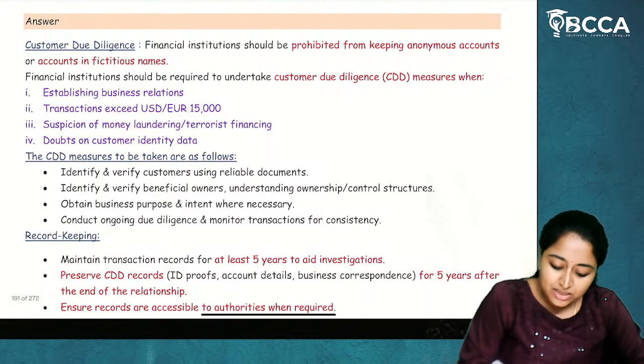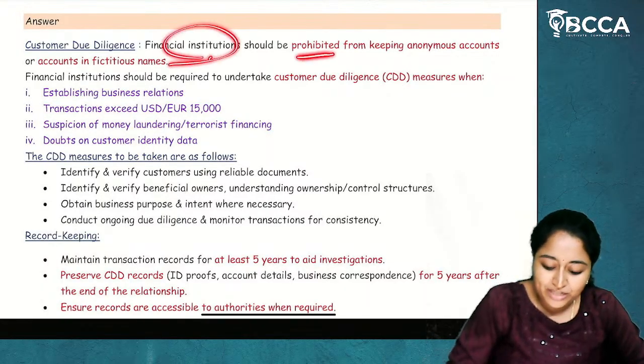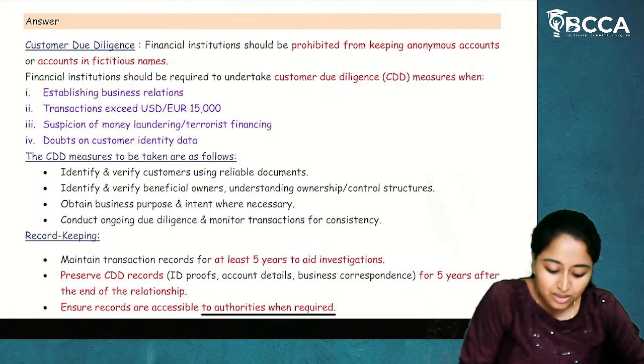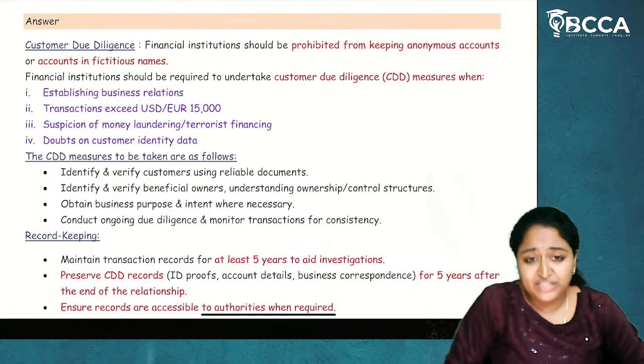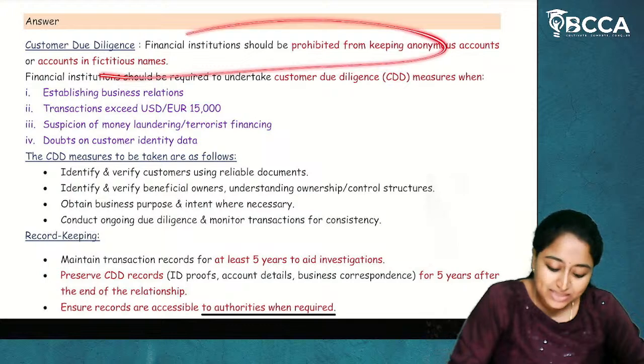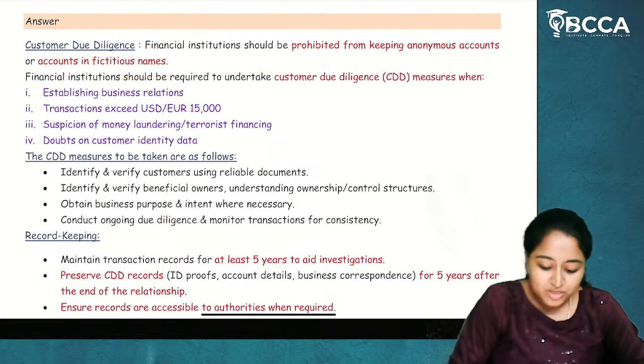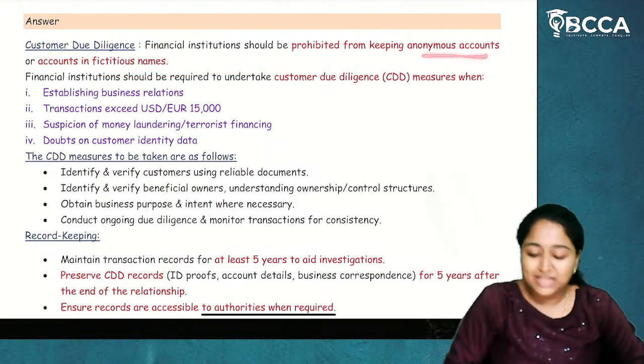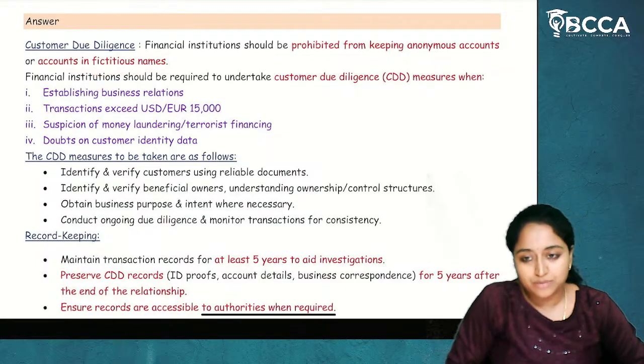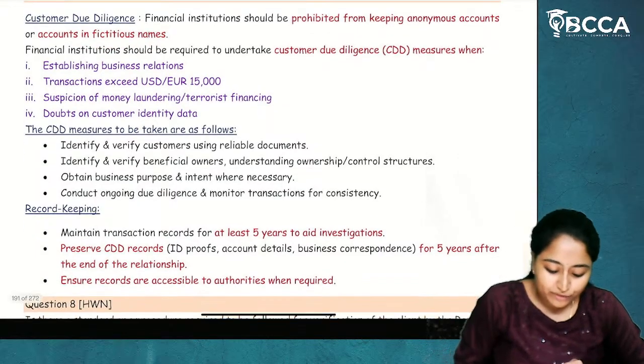Customer due diligence. Financial institutions should be prohibited from keeping anonymous accounts or accounts in fictitious names. So this process is called customer due diligence. So they have to work on whether anonymous accounts or any fictitious name accounts exist and prepare a report of it.